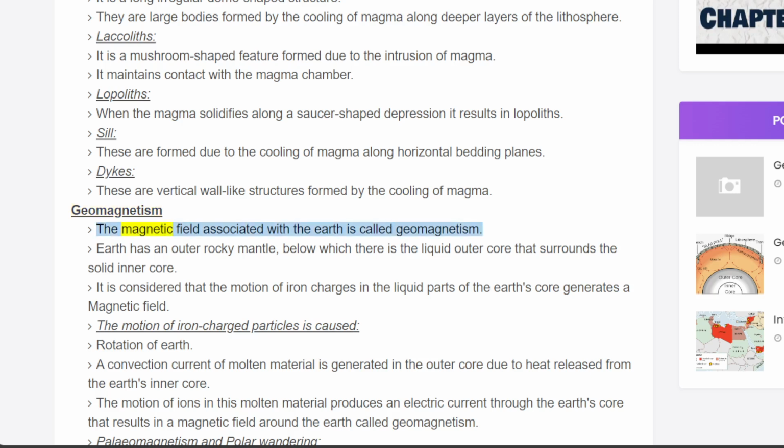Geomagnetism. The magnetic field associated with the Earth is called geomagnetism. Earth has an outer rocky mantle, below which there is the liquid outer core that surrounds the solid inner core. It is considered that the motion of ion charges in the liquid parts of the Earth's core generates a magnetic field. The motion of ion-charged particles is caused by the rotation of Earth. A convection current of molten material is generated in the outer core due to heat released from the Earth's inner core. The motion of ions in this molten material produces an electric current through the Earth's core that results in a magnetic field around the Earth called geomagnetism.